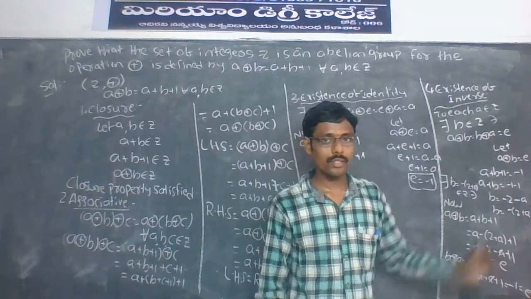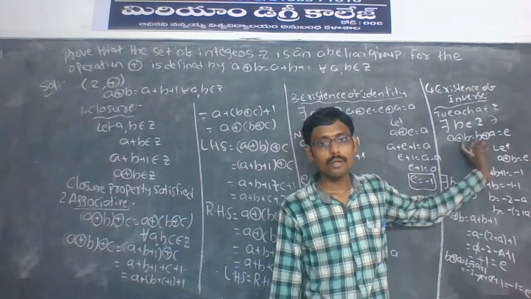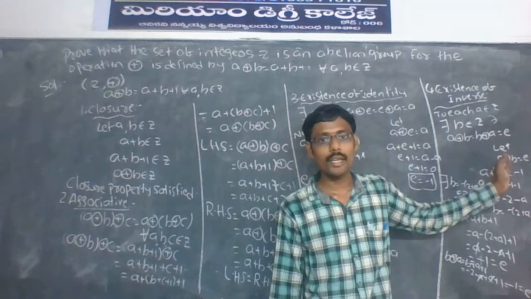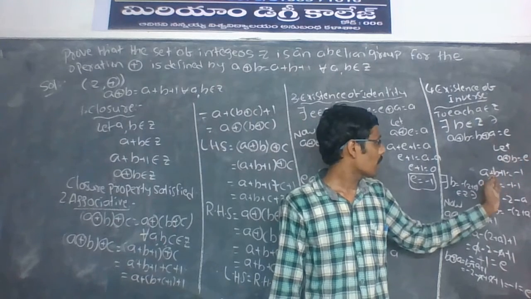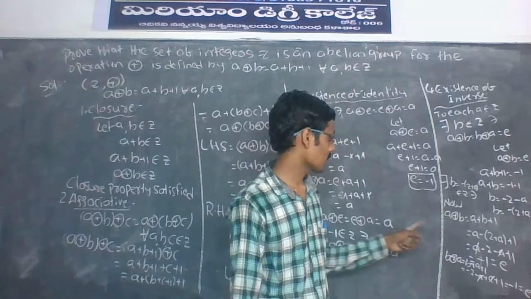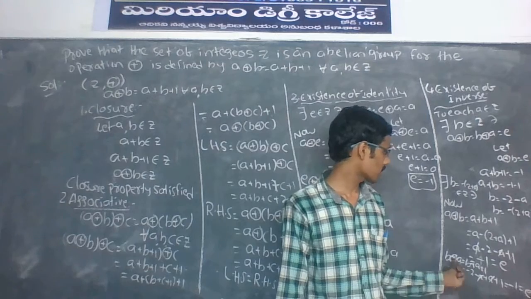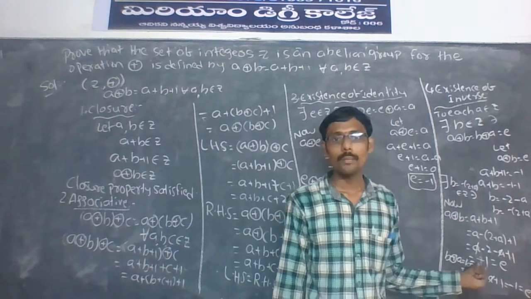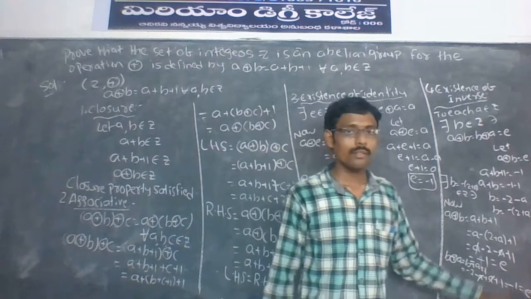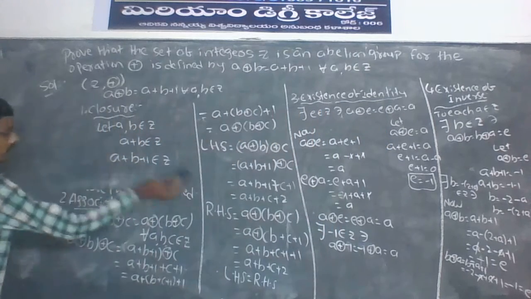Next, existence of inverse. There exists B belongs to Z such that A plus in circle B is equal to B plus in circle A is equal to E. That is, A plus in circle B is equal to E, so A plus B plus 1 is equal to E. B value is minus of 2 plus A. To show that A plus in circle B is equal to B plus in circle A is equal to E. Next, fifth one, abelian property.